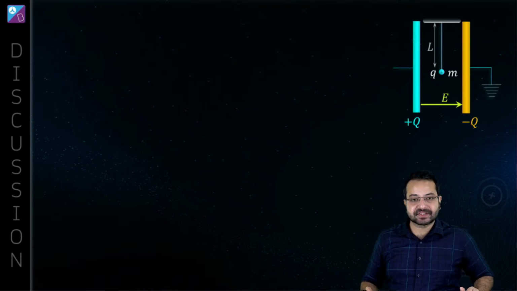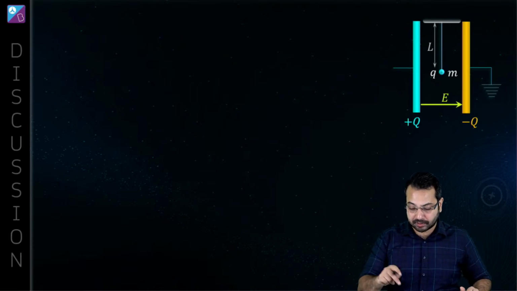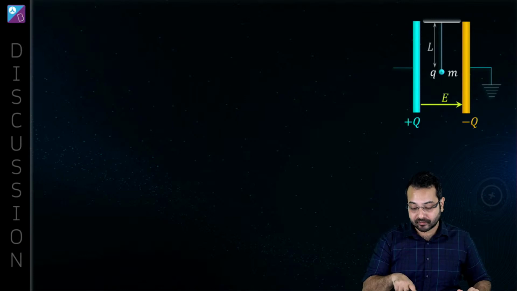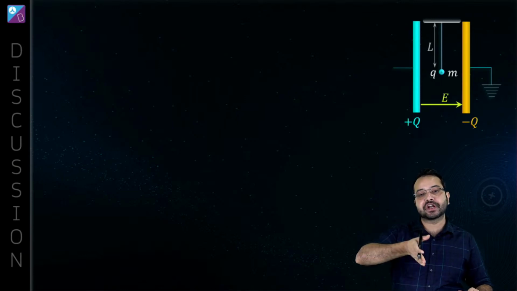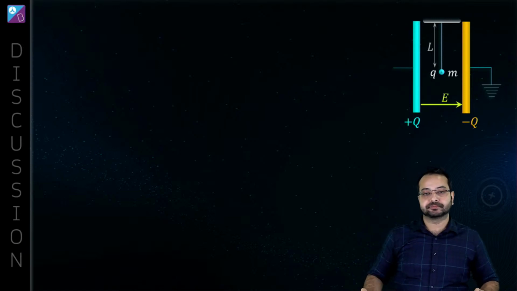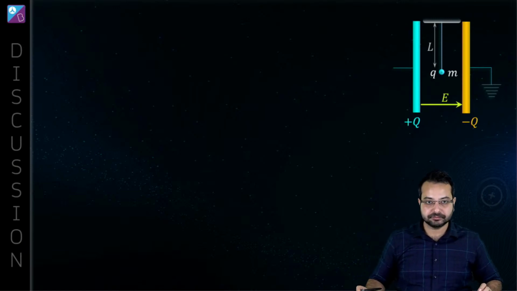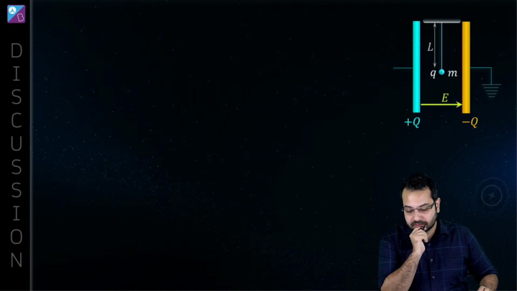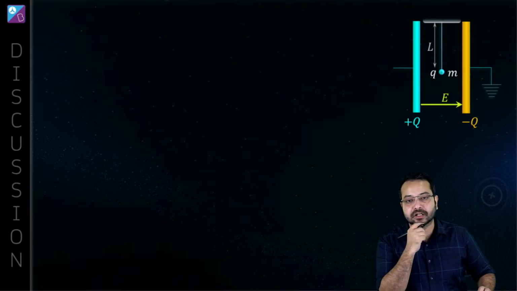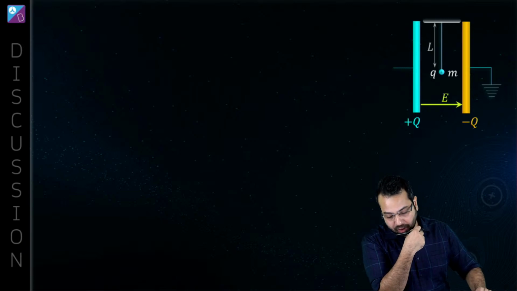Now in this case, the question we are dealing with right now, is the pendulum going to be vertical in its equilibrium position? No, obviously not.